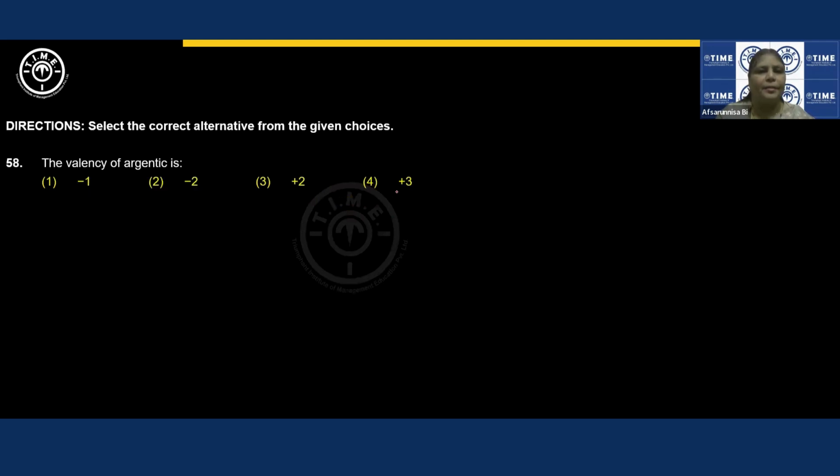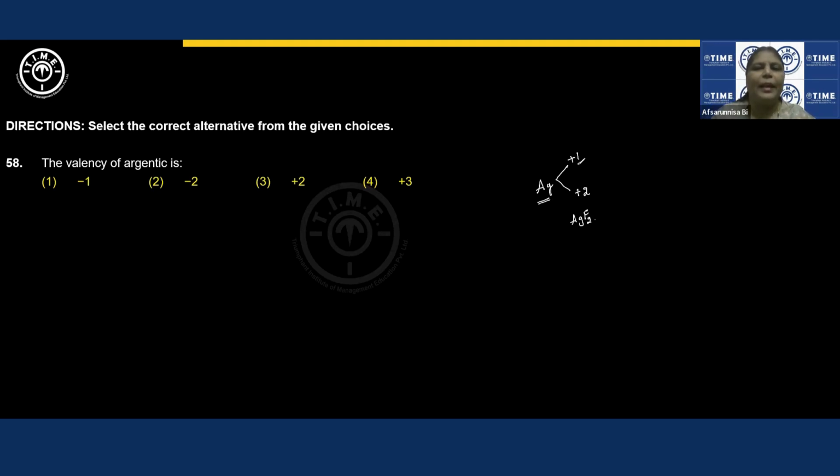Valency of argentous. We have seen that argentum is the Latin word from which we have taken the symbol Ag for silver, right? Argentum. This is the symbol of silver and we have taken it from the Latin name argentum. And silver, it shows 2 valencies. Most common valency is only +1. It exhibits +1 valency and then it exhibits +2 valency. Okay. +2 valency can be seen in AgF2, silver fluoride, right? So not all halides, but in silver fluoride.